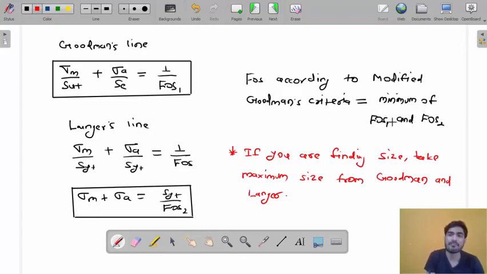If you are finding factor of safety, the minimum should be the answer. If you are finding area, diameter or thickness, the maximum should be the answer. Do you understand this? Let's solve a problem, then you will understand.